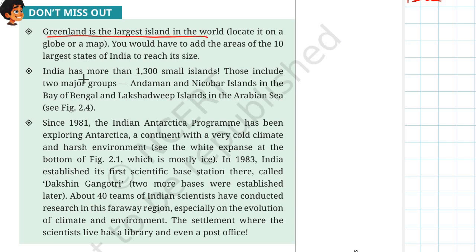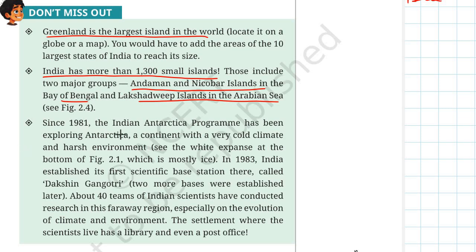Okay. And next, India has more than 1300 small islands. Can you imagine? Indeed, those include 2 major groups: Andaman and Nicobar Islands in the Bay of Bengal and Lakshadweep Islands in the Arabian Sea.